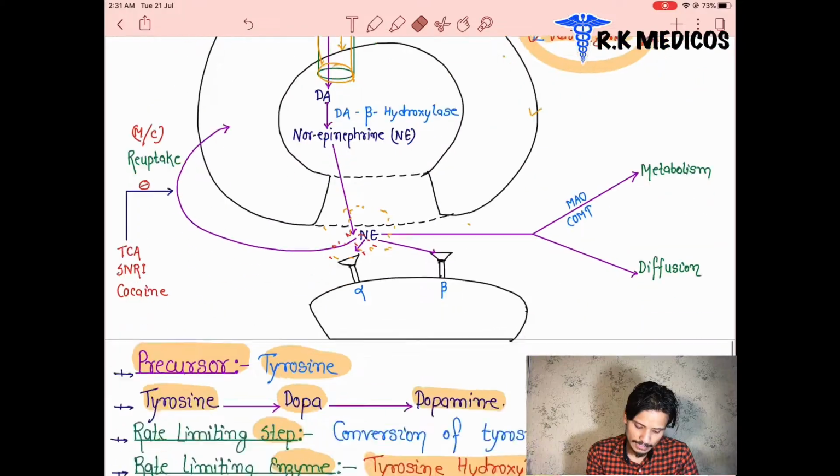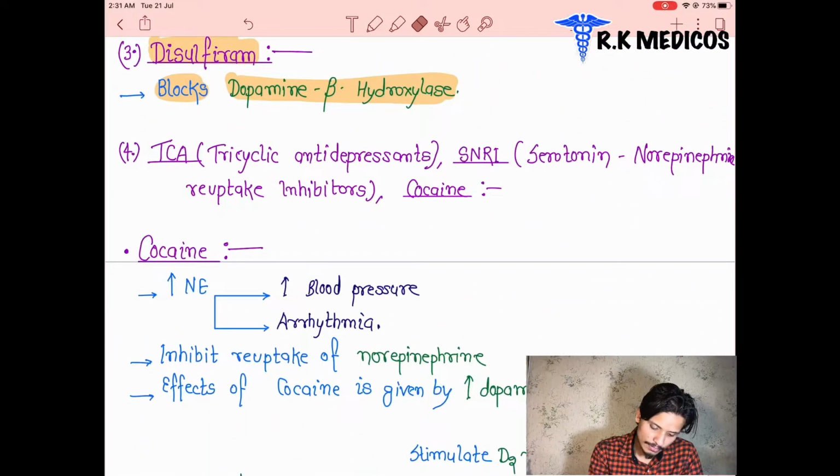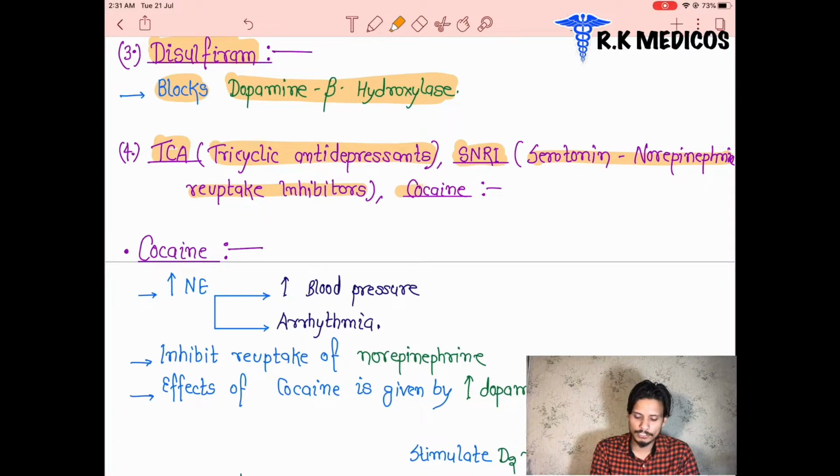Next point we can see here, the tricyclic antidepressant drugs, that is TCA. These are given to patients in depression cases, or the SNRI, that is serotonin norepinephrine reuptake inhibitors, or the cocaine. These drugs act in the central nervous system. We discuss everything later, but for now you have to memorize the TCA or SNRI group of drugs, or the cocaine. These are the three groups of drugs: the TCA, the SNRI and the cocaine.